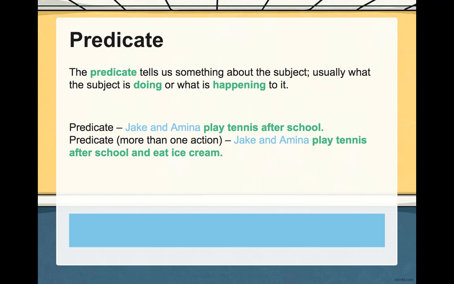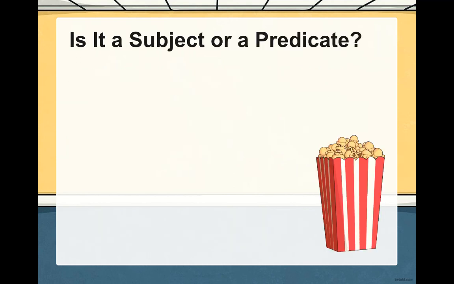More than one action. Jake and Amina play tennis after school and eat ice cream. What are Jake and Amina doing after school in the second sentence? They're playing tennis and they're eating ice cream. They're doing 2 things, but it's still the predicate.